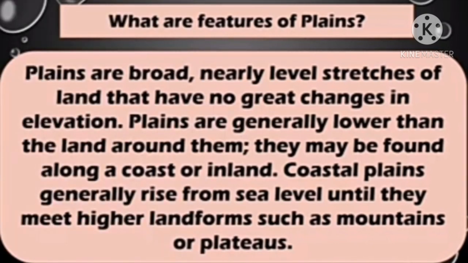Plains are broad, nearly level stretches of land that have no great changes in the elevation, that is height. Plains are generally lower than the land around them. They may be found along a coast or inland. Coastal plains generally rise from sea level until they meet higher landforms such as mountains or plateaus.